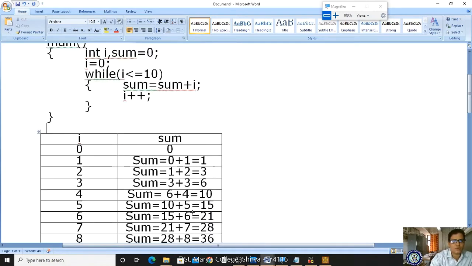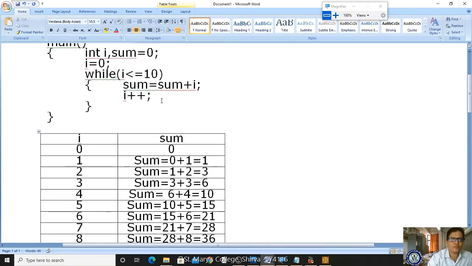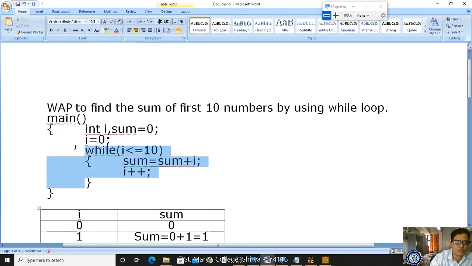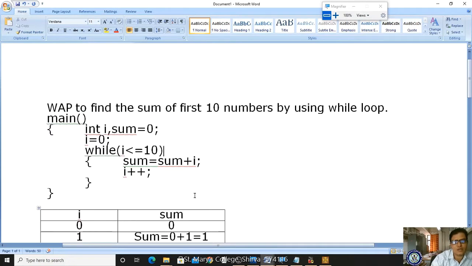When I becomes 10, what happens? 10 less than or equal to 10, condition true. Already in sum it consists of 45. So sum is equal to 45 plus I, that is 55. After 55, I am incrementing the I value. Now what is the new value of I? 11. After becoming 11, where does it go? It goes to the while loop. 11 less than or equal to 10, is the condition true? False. Got it? So it exits directly. If you print, you will get the value as here.